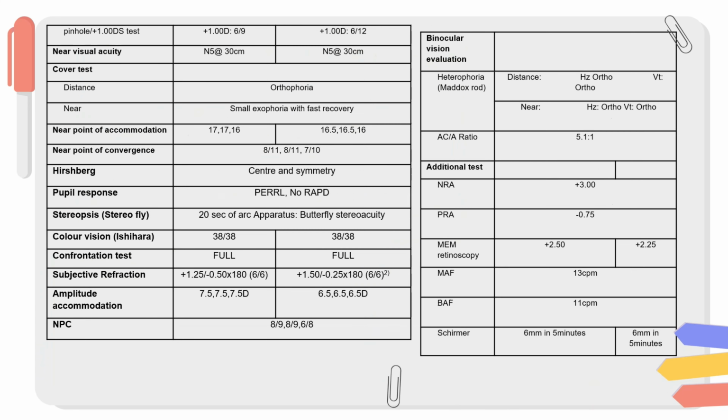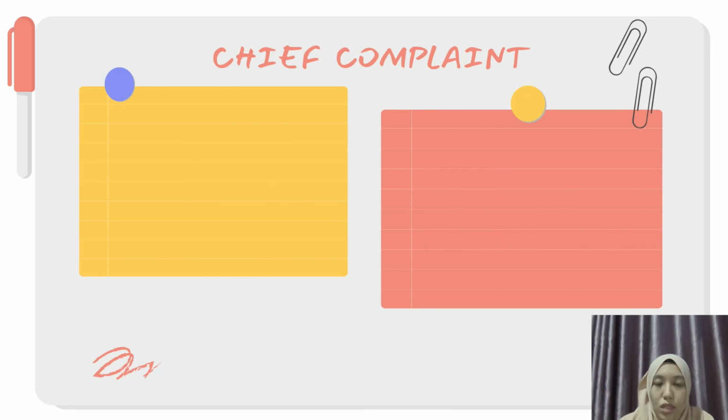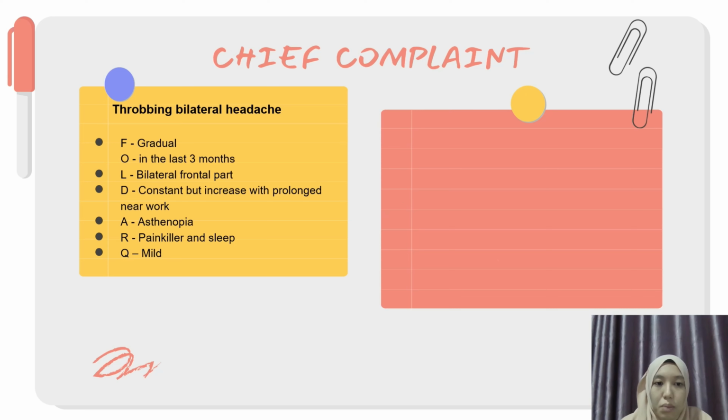Next, this is the patient case history. There are two chief complaints. Firstly, troubling bilateral headache, where the frequency is gradual, onset is in the last 3 months, location is bilateral frontal part, duration is constant but increased with prolonged near work, associated with asthenopia. The patient gets relief with painkiller and sleep, and quality is mild.